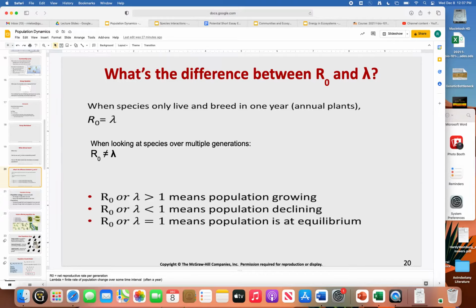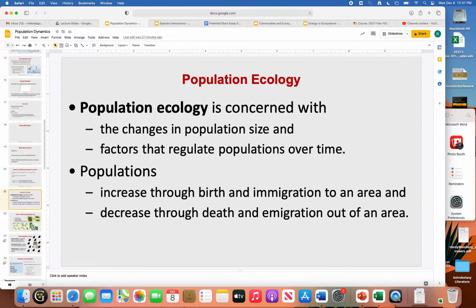All right, the net reproductive rate only looks at a single generation, where the finite rate of increase can look at multiple generations or a change over some time interval. Maybe we're looking at 5 years into the future or 7 years into the future. Right? And we would interpret that lambda value the same way we would the net reproductive rate. All right, so that was a lot of math, and again, I don't expect you to memorize those equations, but